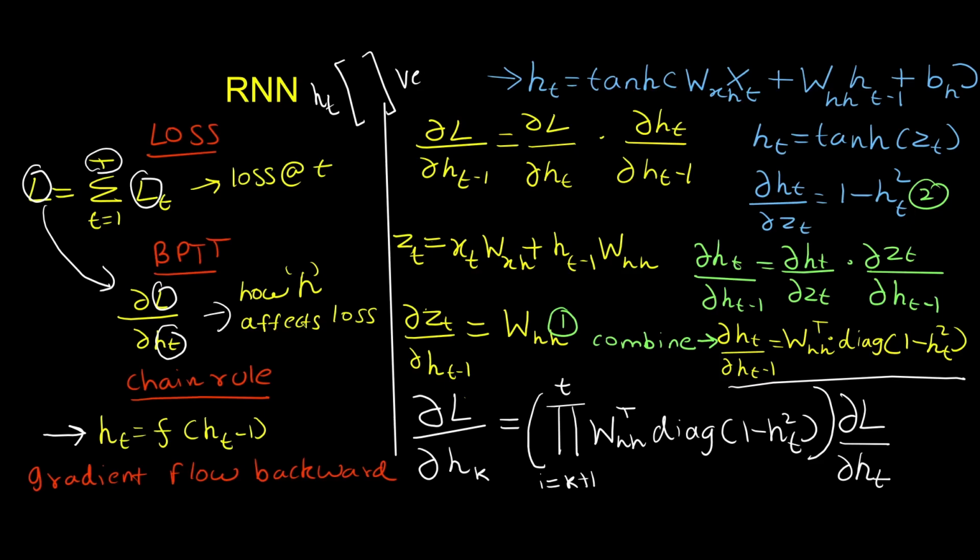So let's see the first term, which is the weight matrix. We have the transpose here. So why do we have the transpose? Because during the forward pass, we compute z equal to W h.